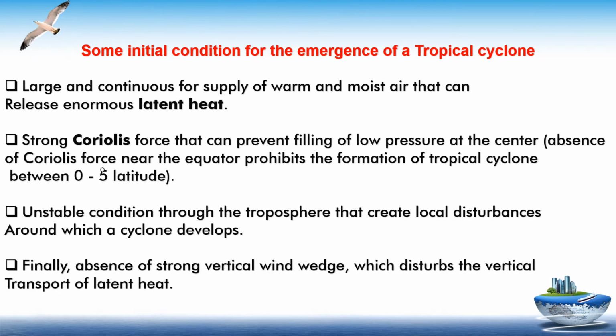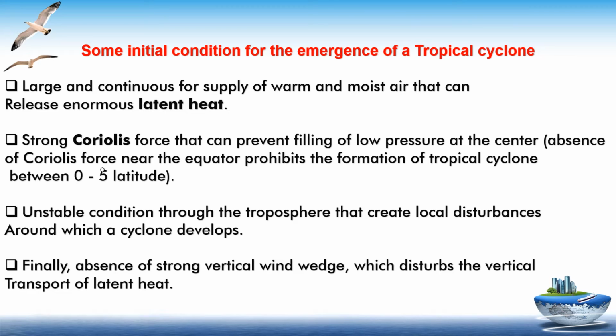Some initial conditions for the emergence of a tropical cyclone. A large and continuous supply of warm and moist air that can release enormous latent heat. Strong Coriolis force that can prevent filling of low pressure at the center. Absence of Coriolis force near the equator prevents the formation of tropical cyclones between 0 to 5° latitude. Unstable conditions through the troposphere that create a local disturbance around which a cyclone develops.